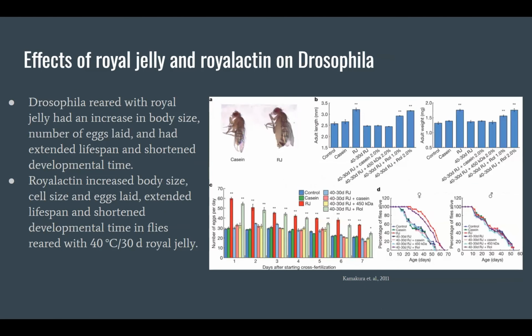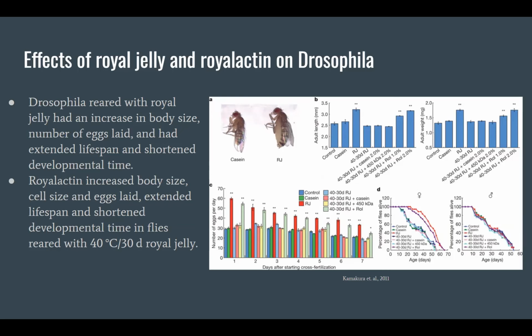Next up, to analyze the effects of royal jelly on the model organism Drosophila and their larvae. Essentially, these flies are a well-studied model organism in gene regulation and epigenetics. So we look to confirm the queen-inducing effects we saw in bees in this other model organism. We were looking to induce similar morphological and physiological changes in Drosophila, similar to those induced in honeybees.